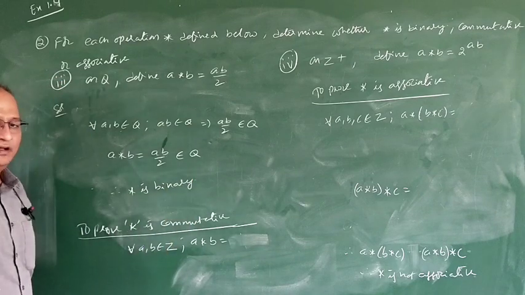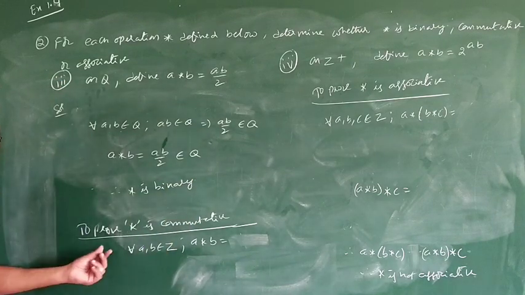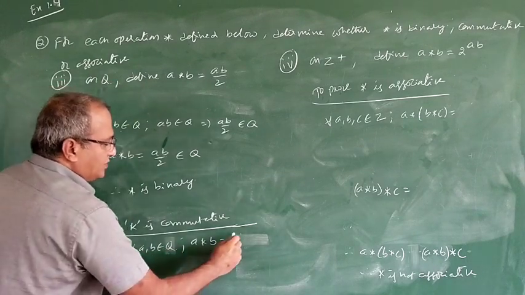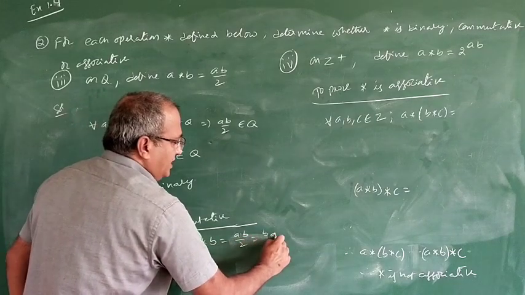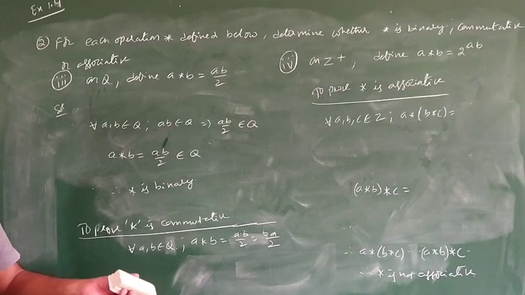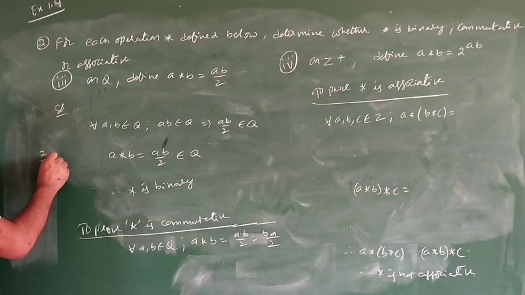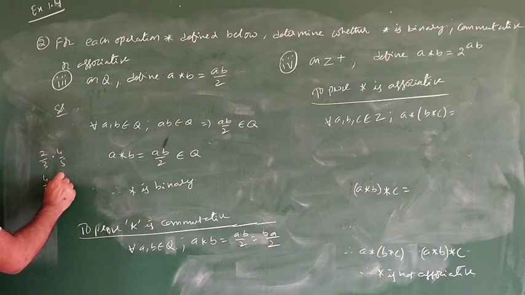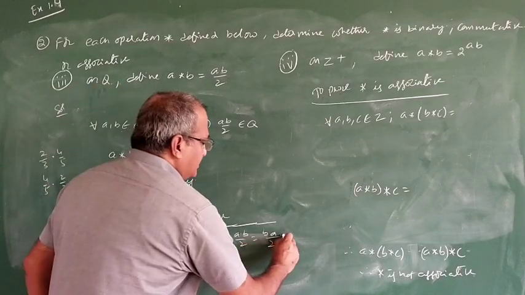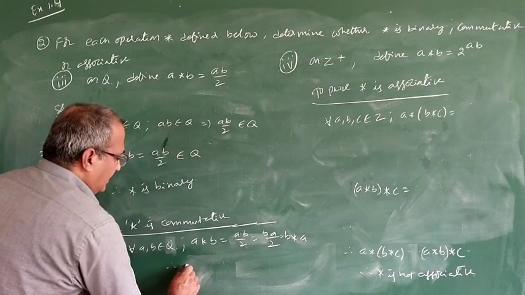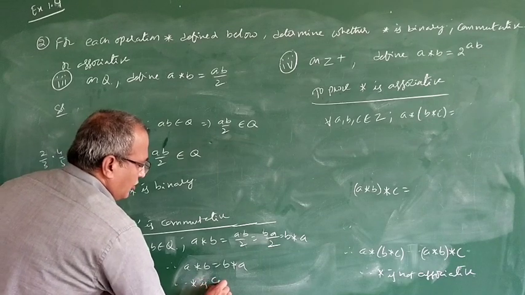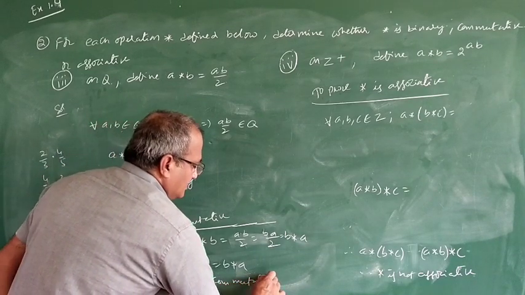Now to prove commutative: a, b belongs to the set, which is given as Q. Now a star b is what? ab by 2. This can be written as ba by 2. In rational numbers, take 2 by 3 into 4 by 5, and once again 4 by 5 into 2 by 3. This is just an example. Both are the same. So ab can also be written as ba by 2, which is equal to b star a. Therefore a star b is equal to b star a. Therefore star is commutative.